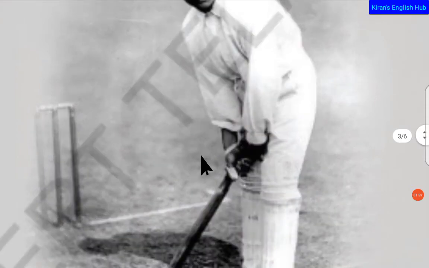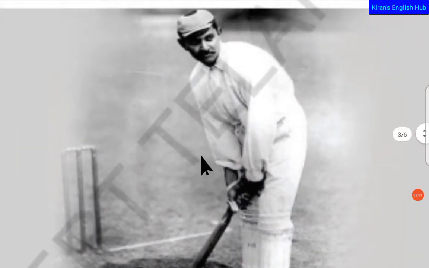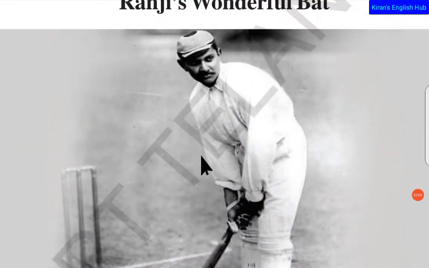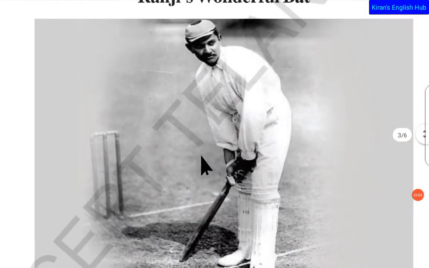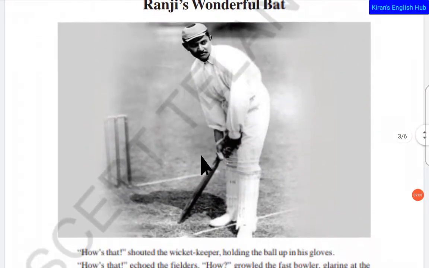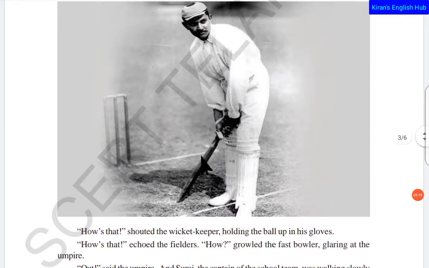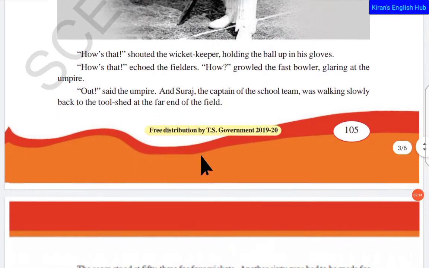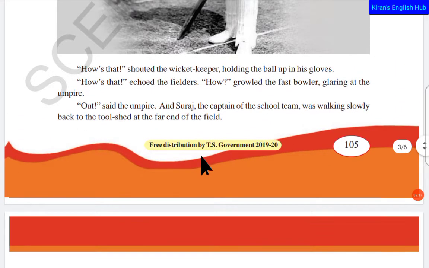Those gloves were completely different in those days, and you can also see the cap. This picture might have been taken long back. There is no particular relation between this picture and the lesson. We are just having a glance at the lesson in a different way.